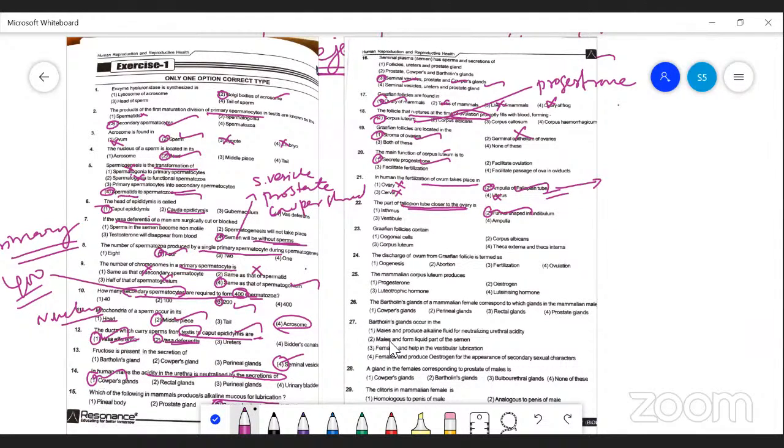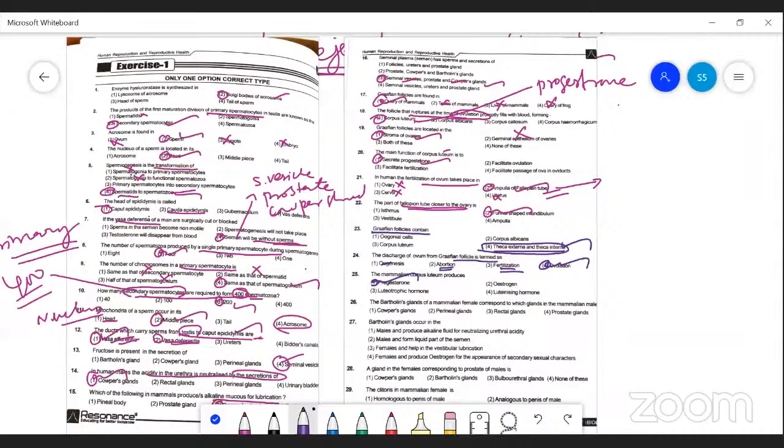Graafian follicles contain both the theca interna as well as the theca externa layer. Only after the theca layers are formed around the secondary follicle does it become the tertiary, also called Graafian, follicle. Discharge of the ovum from the Graafian follicle is called ovulation. Oogenesis is the process of formation of ovum. Abortion is the death of the fetus. Fertilization is the fusion of both male and female gametes. The mammalian corpus luteum produces progesterone, which I already discussed.